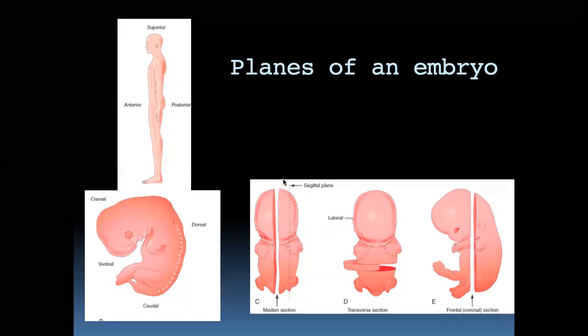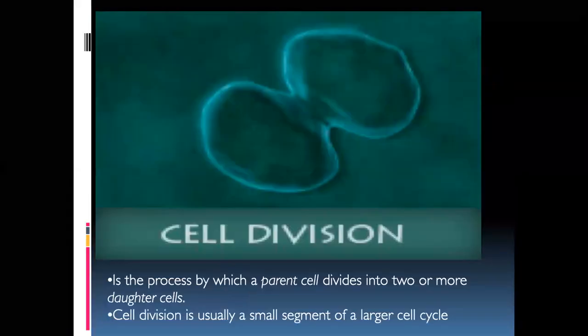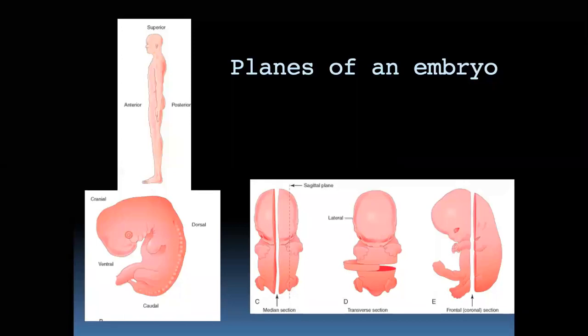So this is the median or sagittal section, which divides the fetal body into right and left halves. When you look from the sides, these are lateral views, and this is the transverse section. The coronal or frontal section divides the body into anterior and posterior halves. Already we discussed that. So that's all for the introduction.